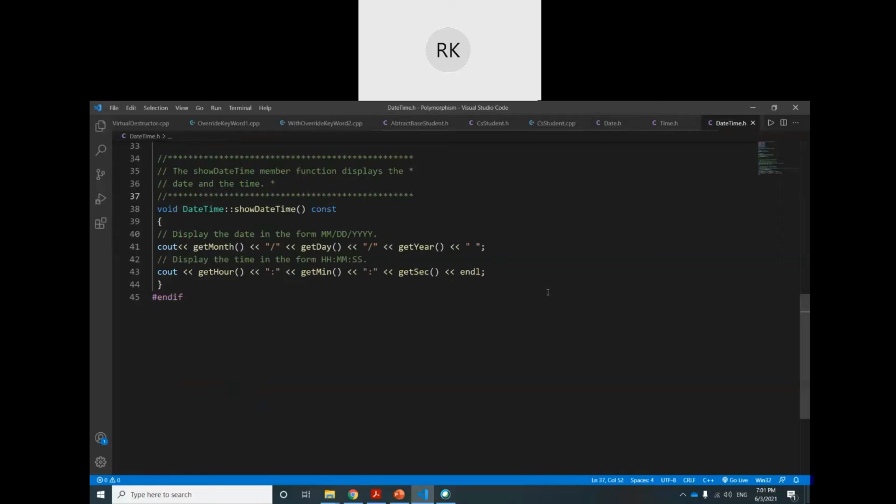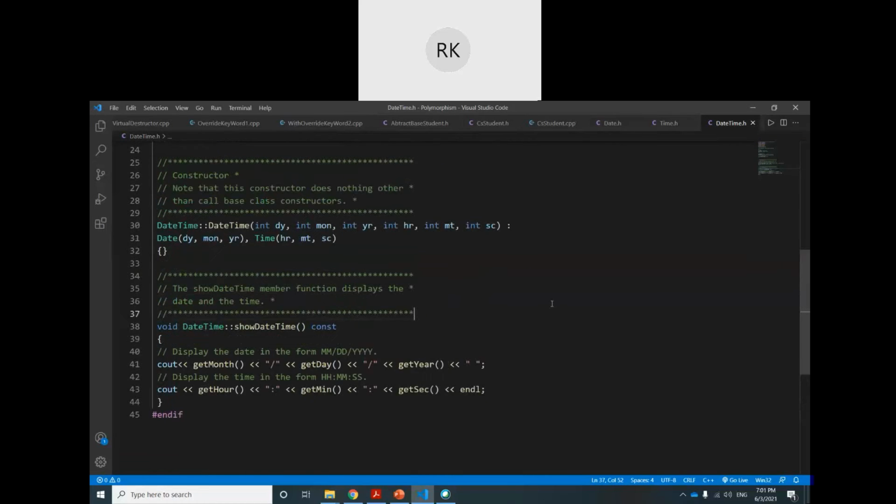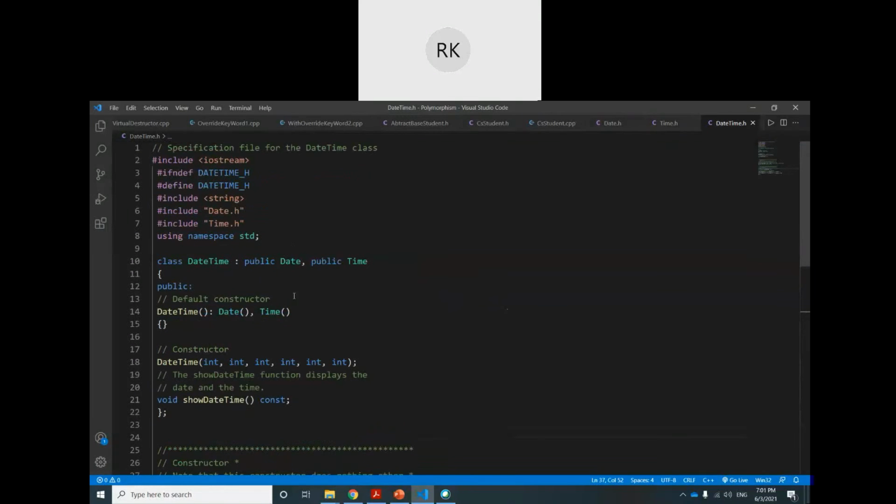Now the third class, which is derived from both. You see, DateTime is publicly derived from Date, comma, Time. The inheritance is in this order: first date, then time.